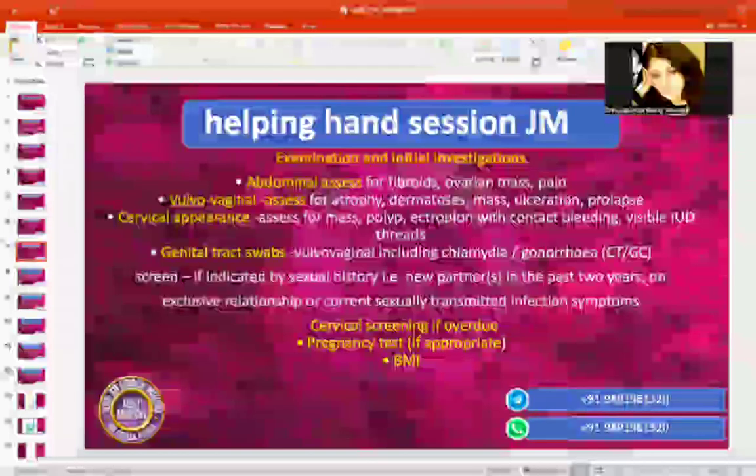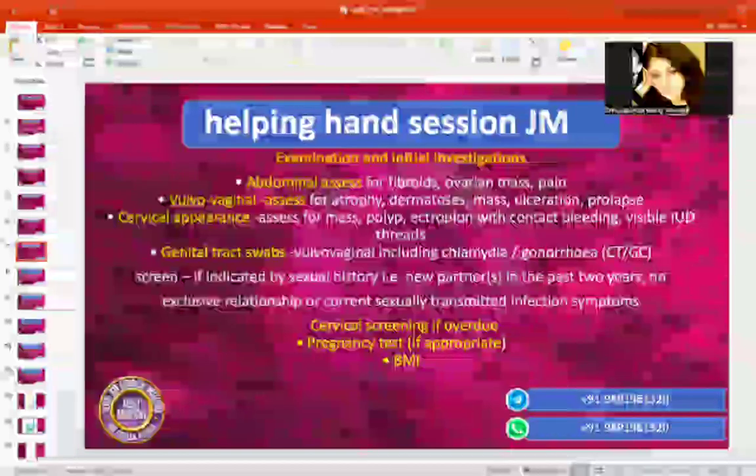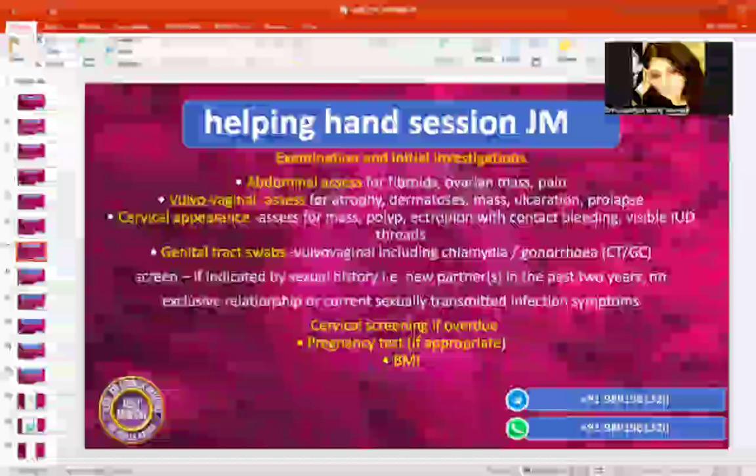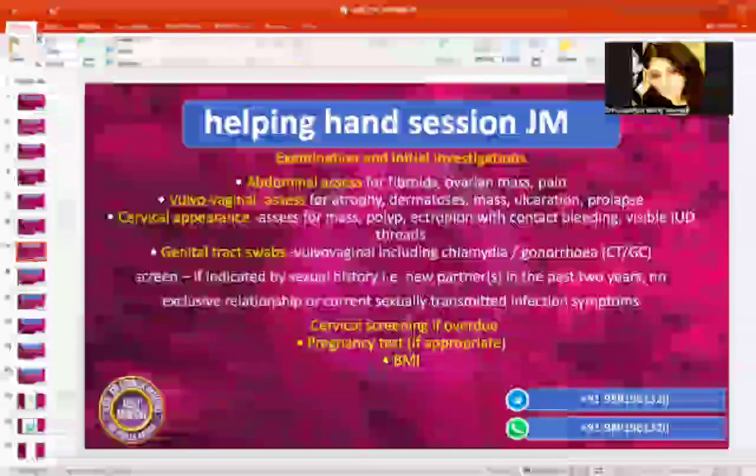Normally you guys are very obsessed asking no regular partner. This is what it means, no exclusive relationship or any such sign. So this sign you are going to ask, pain in tummy, any foul smelling discharge, right? Cervical screening if overdue, pregnancy test and BMI if it is appropriate. So Taskeen, how you are going to ask this question in SPT? Because in SD you have to memorize all these lines.